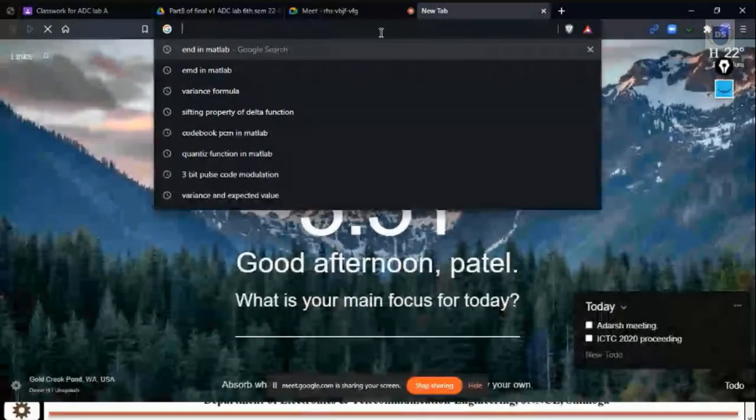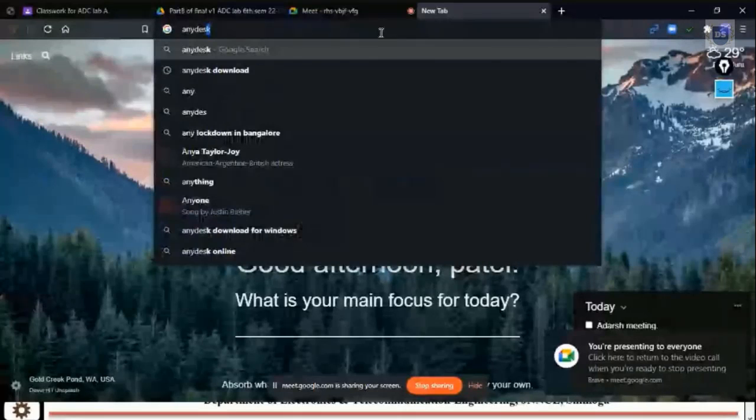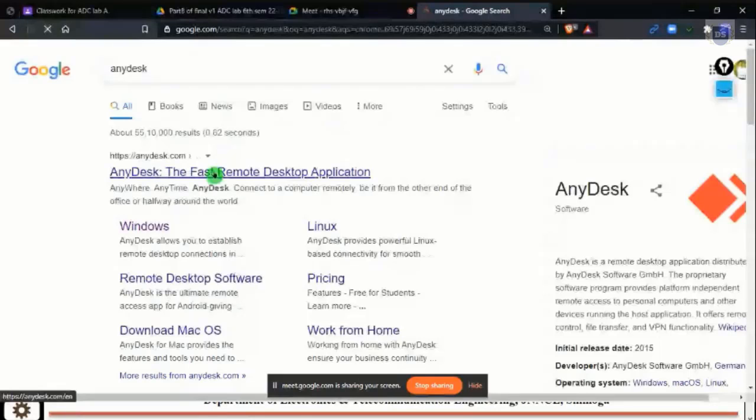So guys, if you are finding a problem with it, what I'll suggest is you can install one more software. Let me show that to you. I want every one of you to type AnyDesk, a software by the name AnyDesk. This AnyDesk software is used for remote desktop control. You can hit on this download now.